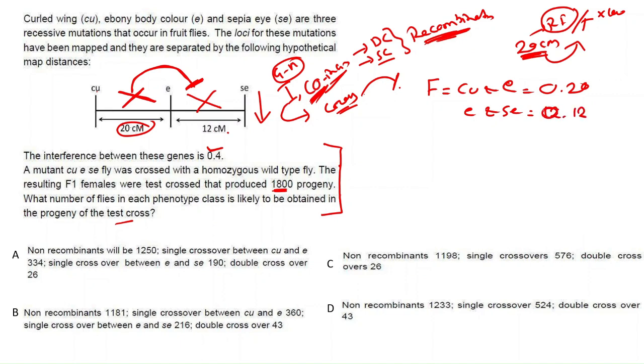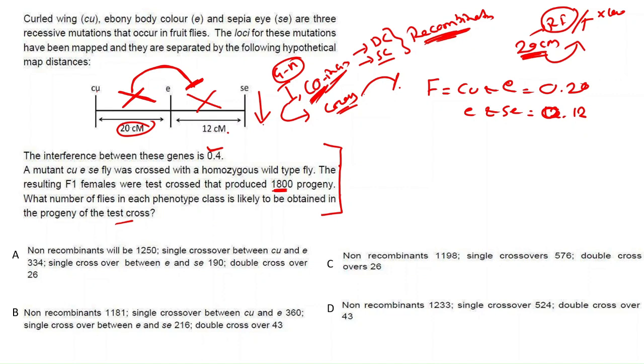This is the frequency because 12% of the progeny, when you cross between these two genes, will give you recombinant offspring. 12% of recombinant offspring are produced from the two genes. That's why the frequency will be 0.12.